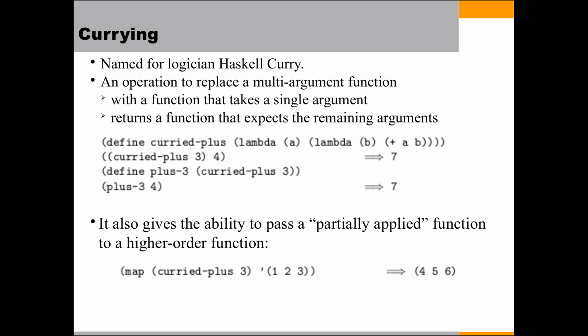Next is called currying. This operation is named for the logician Haskell Curry.